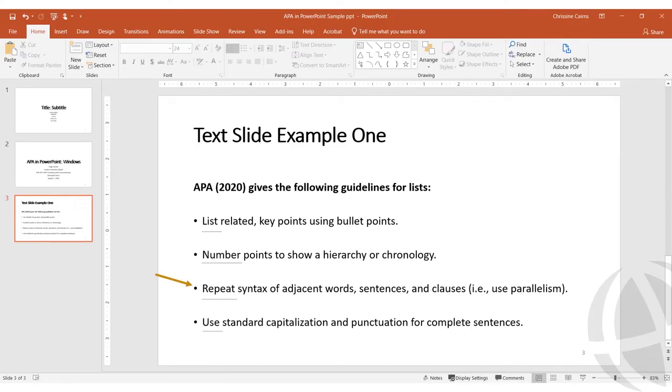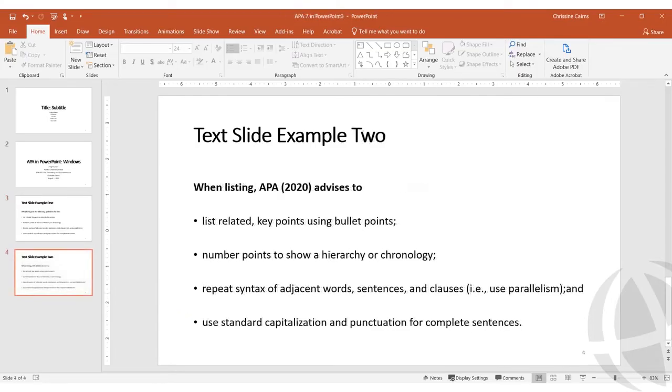It unifies the points, making the information more cohesive, logical, and easier to read and understand. When editing your presentation, always check for parallelism and where you can use it to make the slide content clearer and more unified. When the points are complete sentences, also use standard capitalization and punctuation.